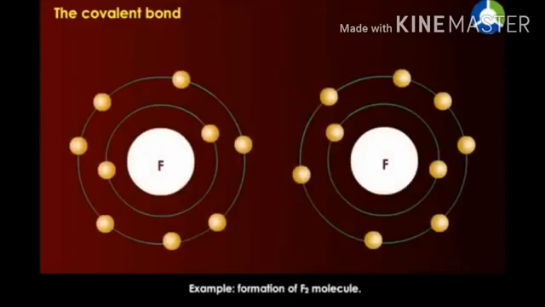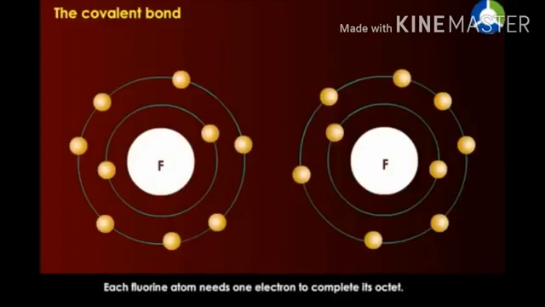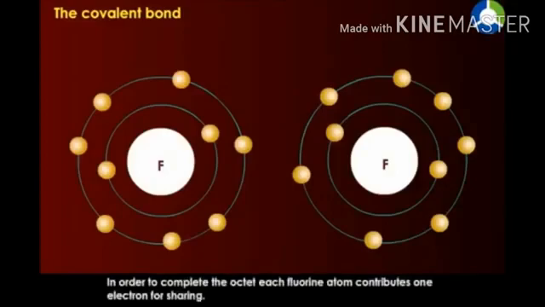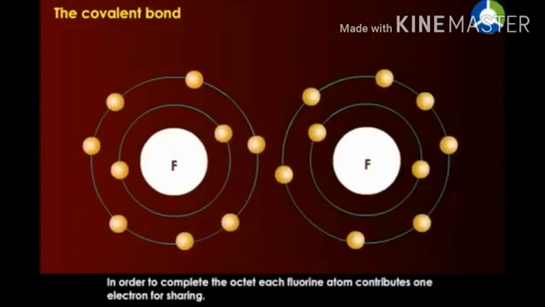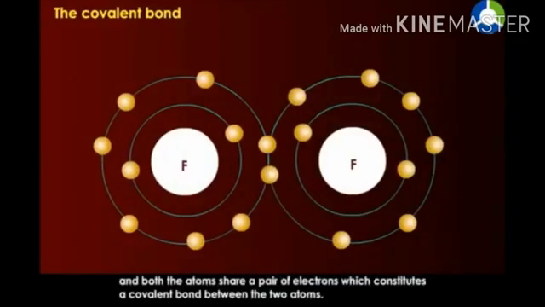For example, formation of F2 molecule. Fluorine atom has the electronic configuration 2,7. There are 7 electrons in its valence shell. Each fluorine atom needs one electron to complete its octet. In order to complete the octet, each fluorine atom contributes one electron for sharing. And both the atoms share a pair of electrons, which constitutes a covalent bond between the two atoms.